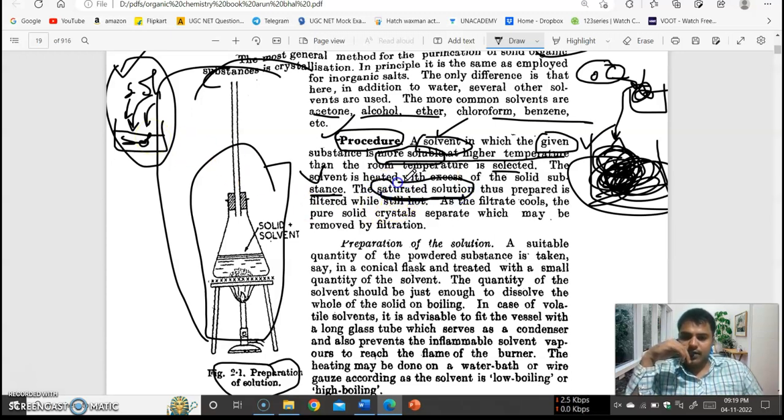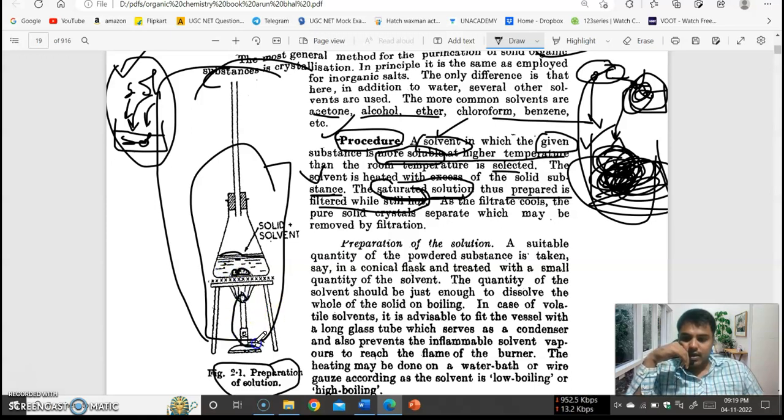We make it by adding the solute particles, the organic compound being the solute here, to the solvent. The saturated solution is prepared and filtered while still hot. Here you can see this is the solution, and here are the solvents.